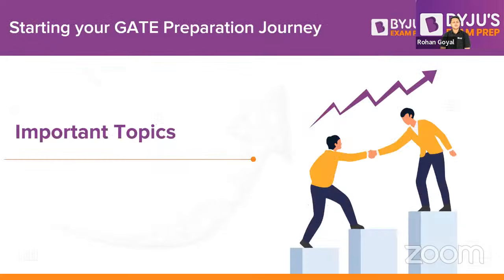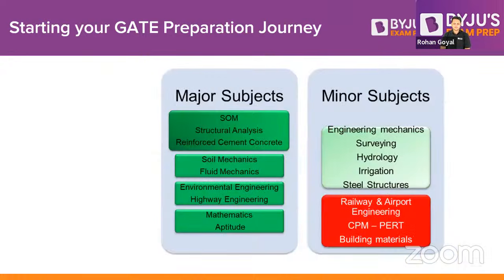Right? Okay. So let us understand what are the important topics. Krishna sir will take over here. Yes. So guys, basically, you need to understand what are the major subjects and what are the minor subjects in the syllabus of the GATE examination, so that we can give much focus to the major subjects, and we can leave some of the topics if it is not possible within a specific duration, or let us suppose that at the time of revision you are not able to do that. So what you can do, guys, is skip that particular topic which is very less important and which is very rarely asked in the examination.